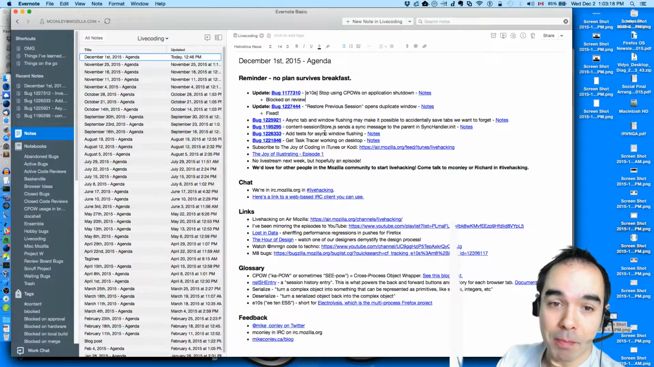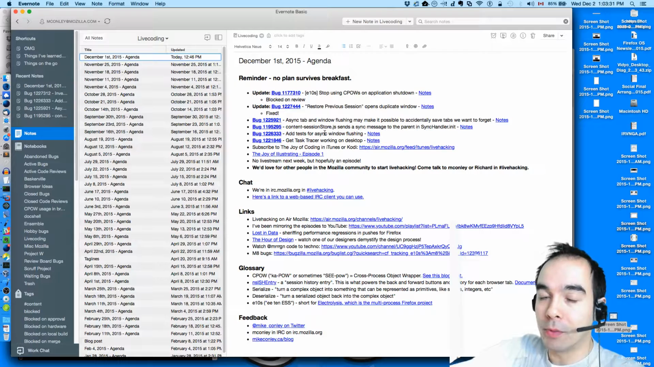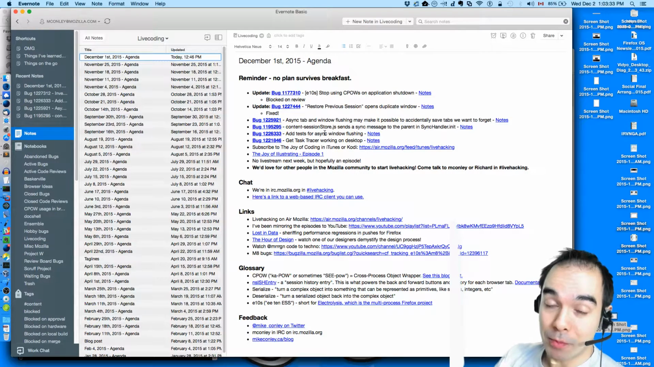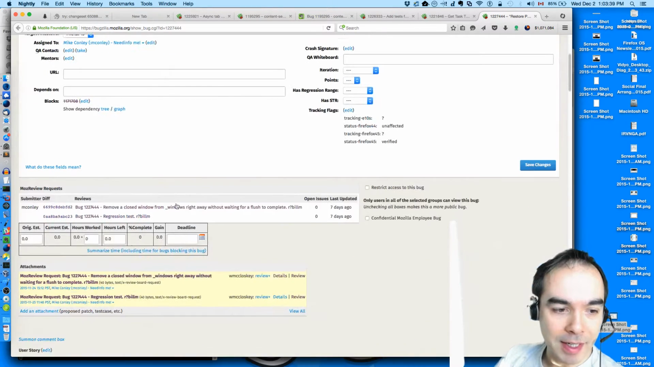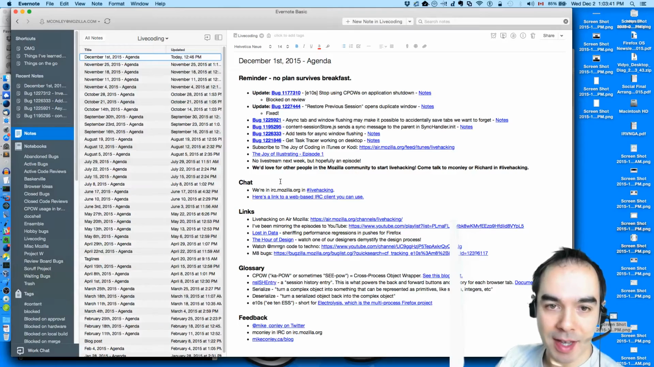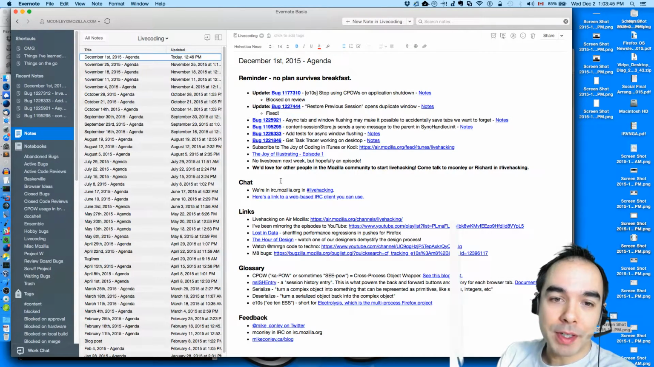Another update on bug 1227444: restore previous session was opening duplicate windows. We had this window of opportunity where you could close Firefox and then restore your old session, and it would open two duplicate windows. I fixed that, and I wrote a regression test for it because that was a pretty nasty bug. It has landed. Hooray! So, what are we doing today?